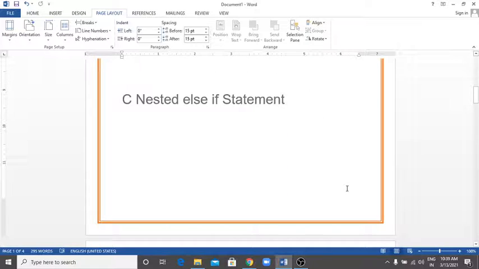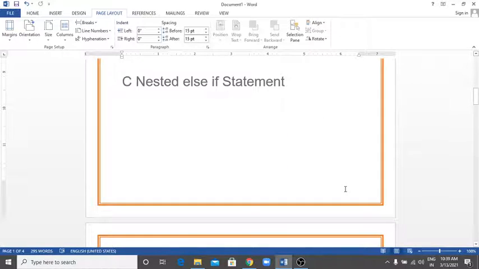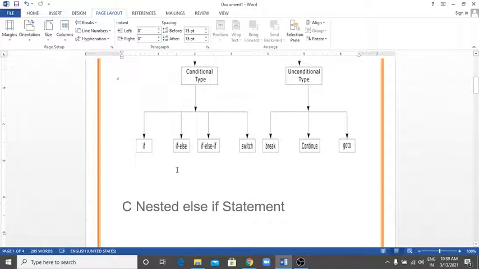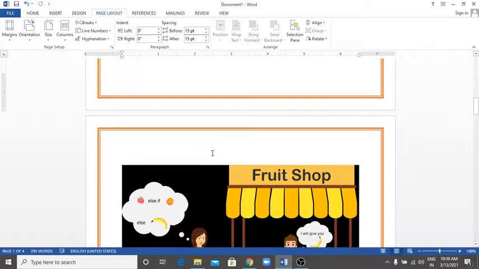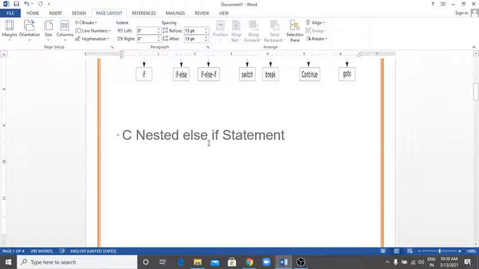In the previous session we had seen the simple if statement, the if else statement, and the nested if else statement. Now in this lecture we will see the C nested else if statement. This nested else if statement is also called the else if ladder.